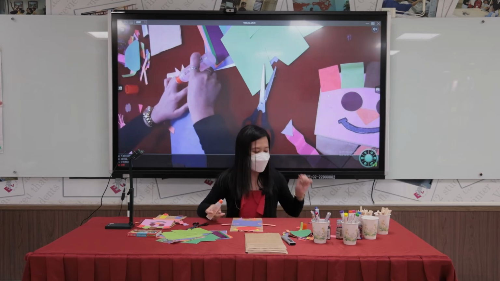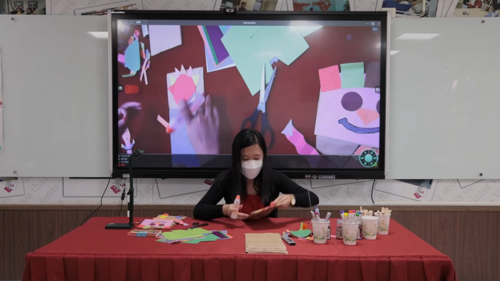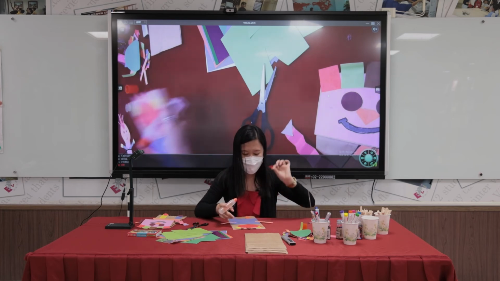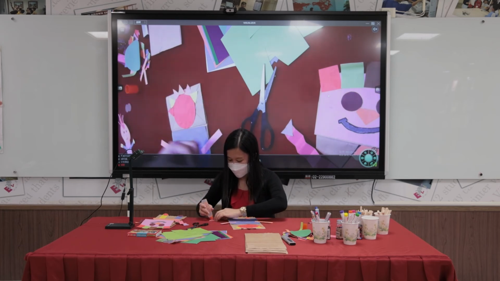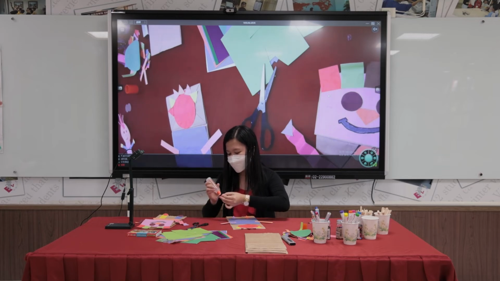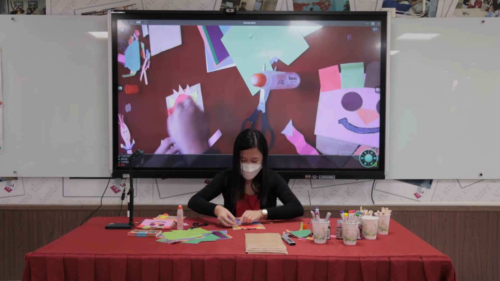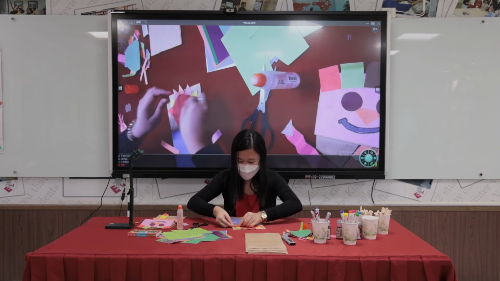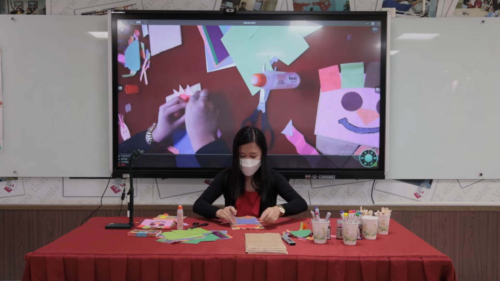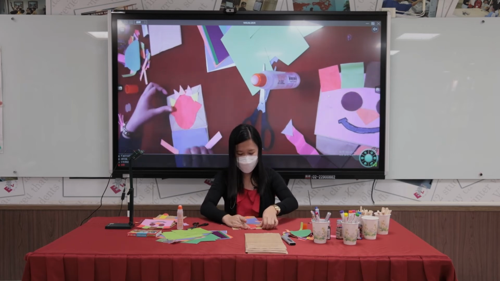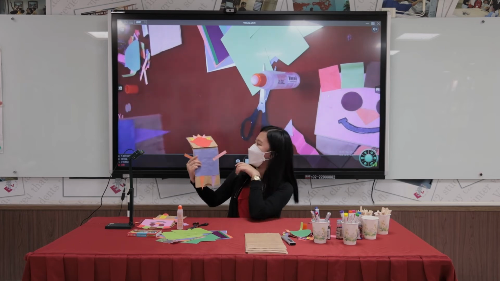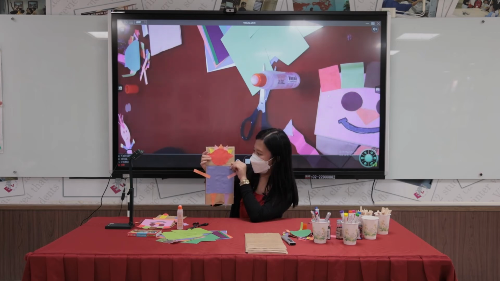All right, then I need to balance it, so I'll have red again. Last piece for my puppet's hair. Paste it, glue it. All right. Tap, tap, tap. Then I'm done. I'm done with the puppet's hair.